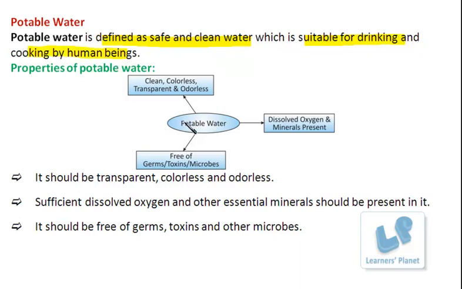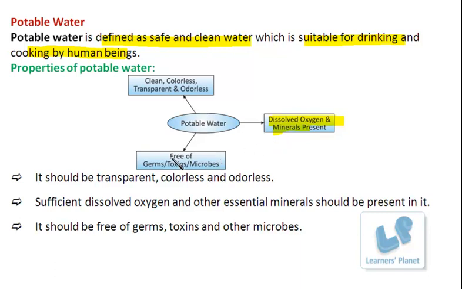The specific properties of potable water are that it should be transparent, odorless, clean and colorless. All these qualities suggest that there are no impurities present in this water. Besides that, it should have a sufficient amount of dissolved oxygen and minerals so that it can support the survival of living organisms by providing them the essential minerals and oxygen.